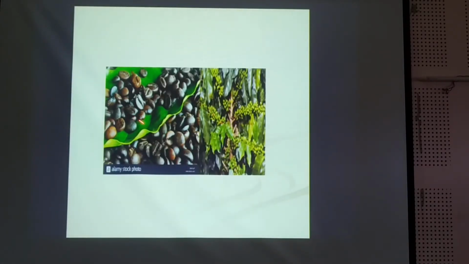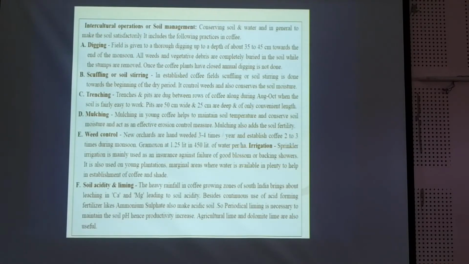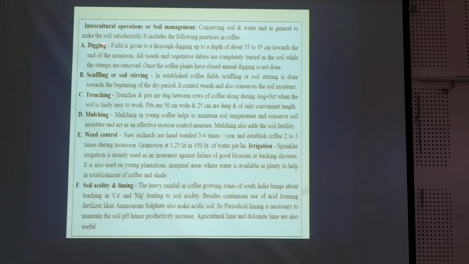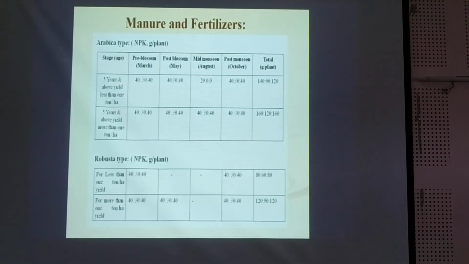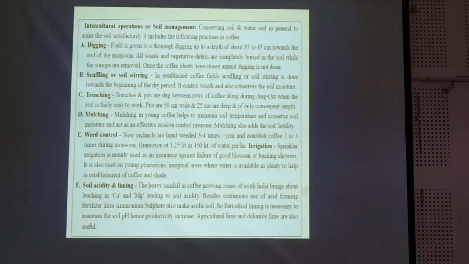These are the seeds of this coffee. And intercultural operations and soil management are very important in this crop. Other practices are not very important, but these are the most important operations required for the successful growth of the coffee orchard. First one is digging, then scuffling, or you can say soil trimming, then trenching, mulching, weed control, soil acidity, and liming. So these are the important operations to be taken care of for the successful growth of the coffee.